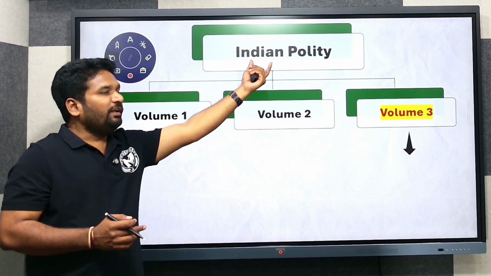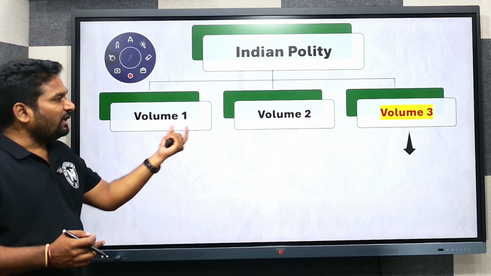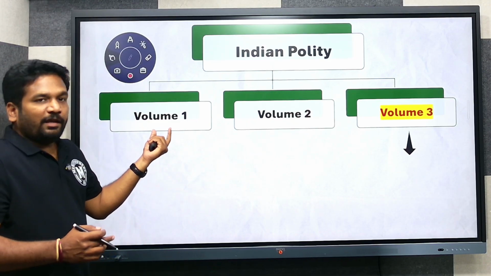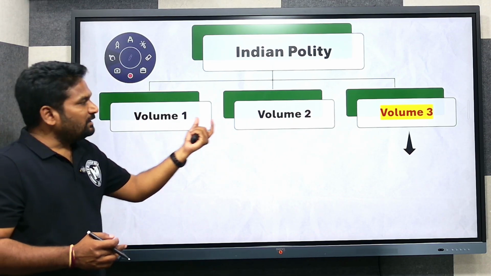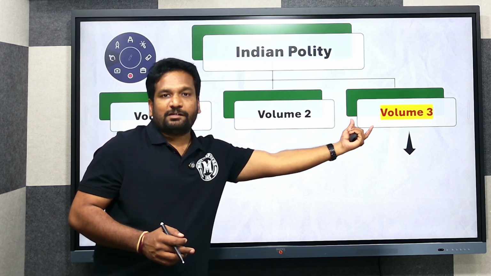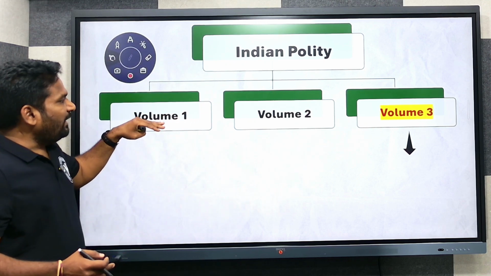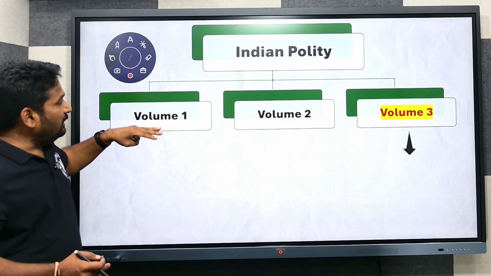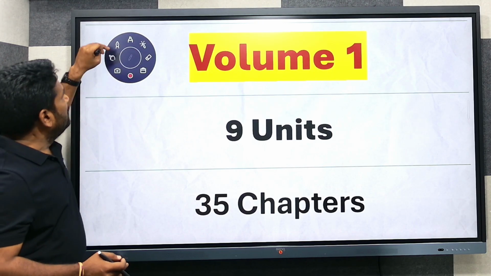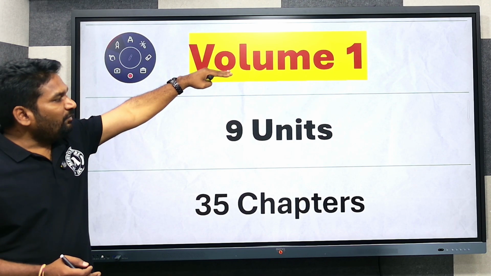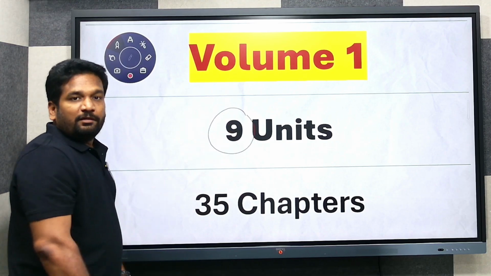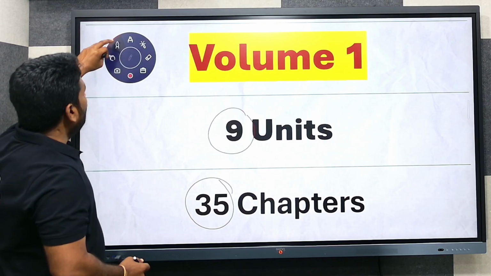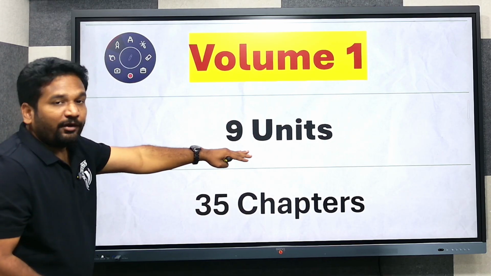So in effect, the Indian polity subject is being divided into 3 different volumes: volume 1, volume 2, and volume 3. We have seen in a brief manner what volume 1 contains, what volume 2 contains, and what volume 3 contains. Now we are going to look in a detailed manner at the units that were part of volume 1. As I already maintained, volume 1 covers 9 units and 35 chapters. Now we are going to look into these 9 units.